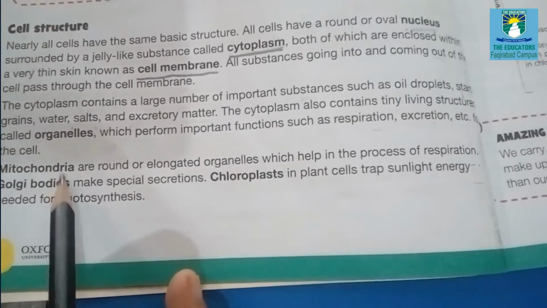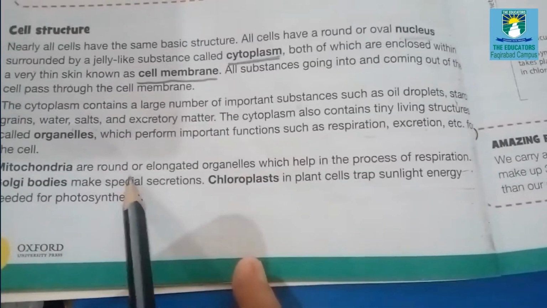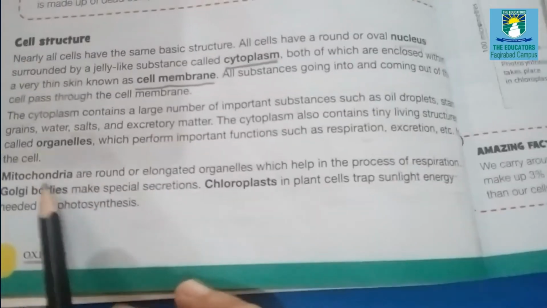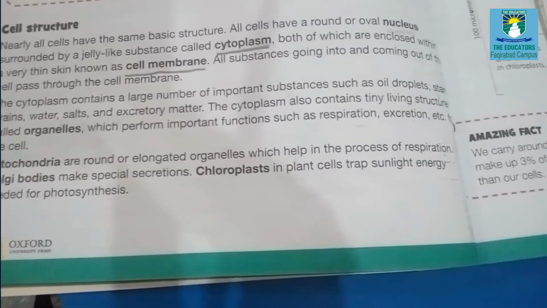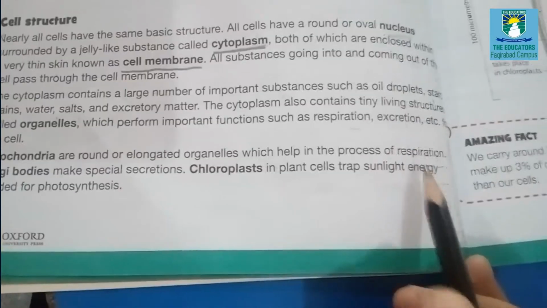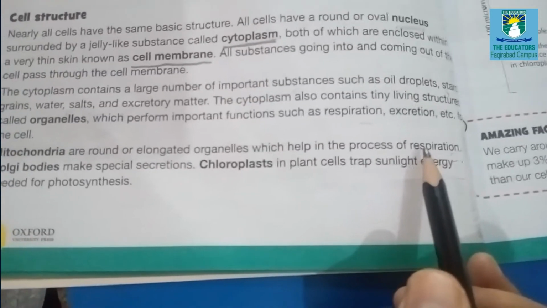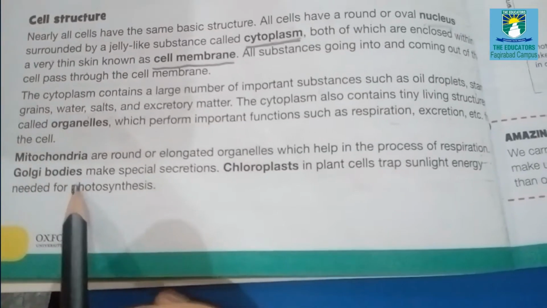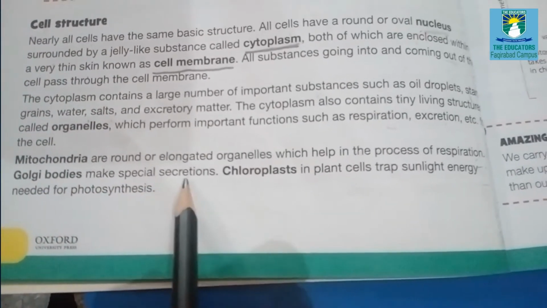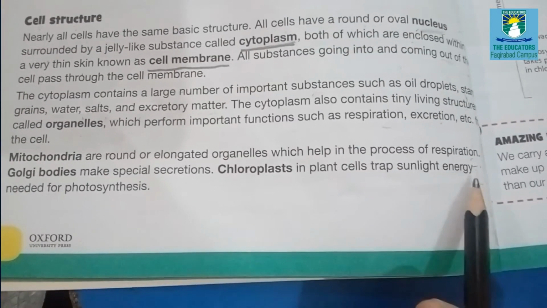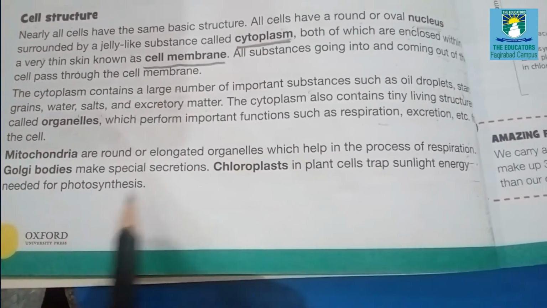Mitochondria are round or elongated organelles which help in the process of respiration. Respiration means taking air in and out. Golgi bodies make special secretions. Chloroplasts in plant cells trap sunlight energy needed for photosynthesis.